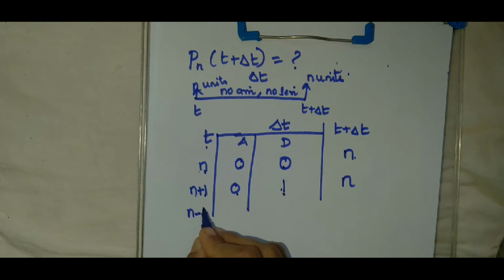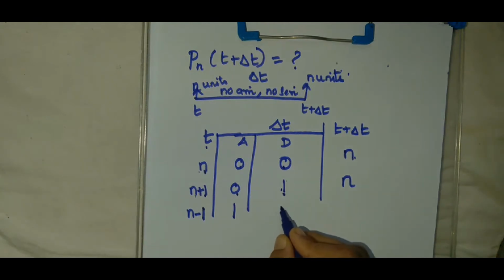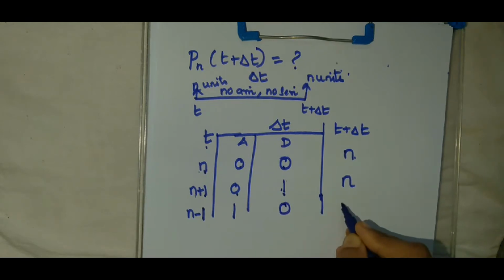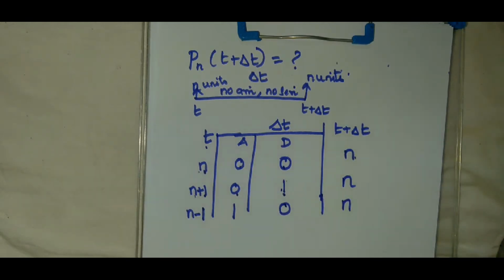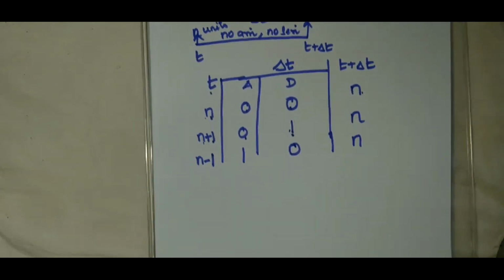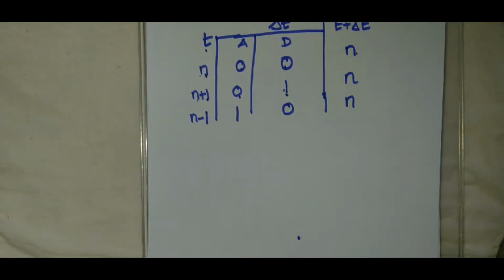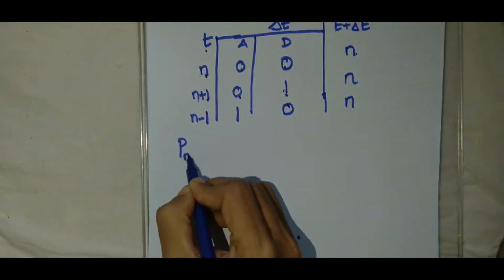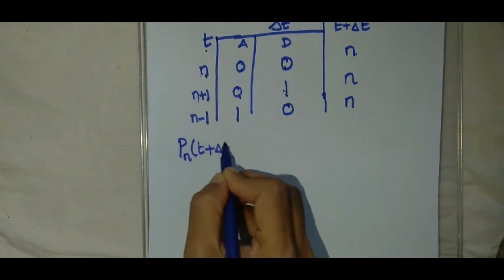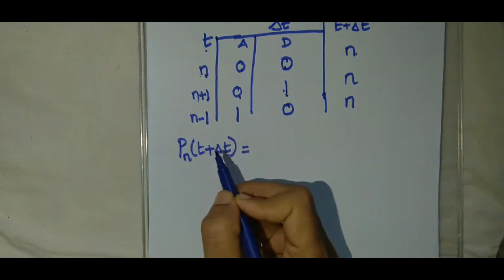Then I can have n minus 1 in the time interval of length t, one arrival takes place here and no departure in delta t, and therefore I will have n customers in the system during the time t plus delta t. So, these are the possible combinations for the system to have n customers in the system during the time t plus delta t. Now, how can I write the probability that there are n customers in the system during the time t plus delta t? So, what is the meaning?